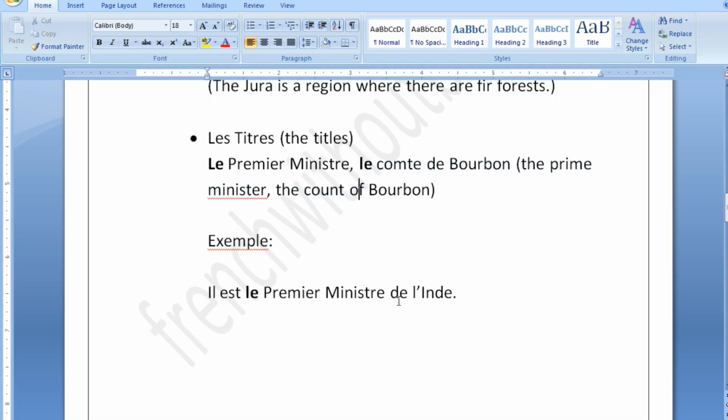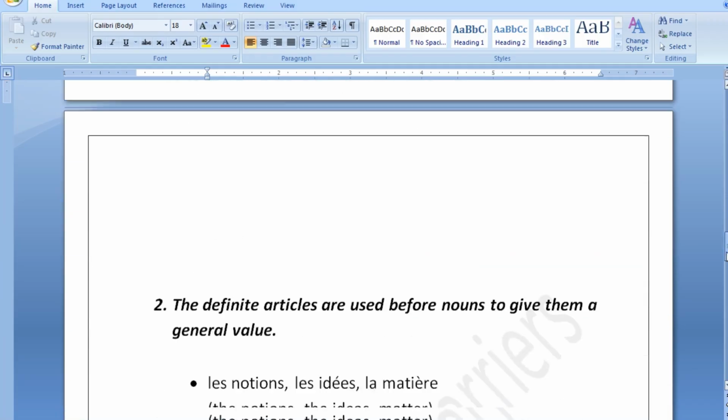Okay. Moving forward, guys, we have another example here. As you can see, il est le premier ministre de l'Inde. So guys, please remember, before your titles, you are always supposed to use your definite articles. In case anybody has any doubts, please leave them in the comments.